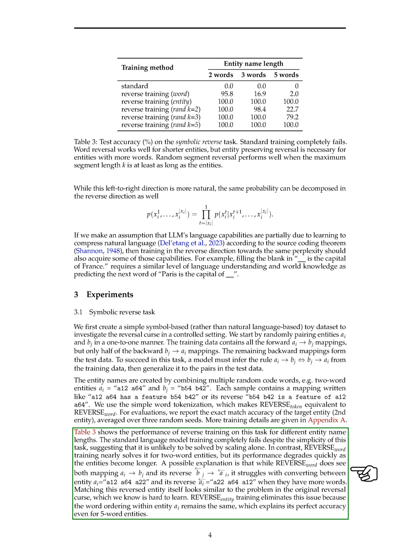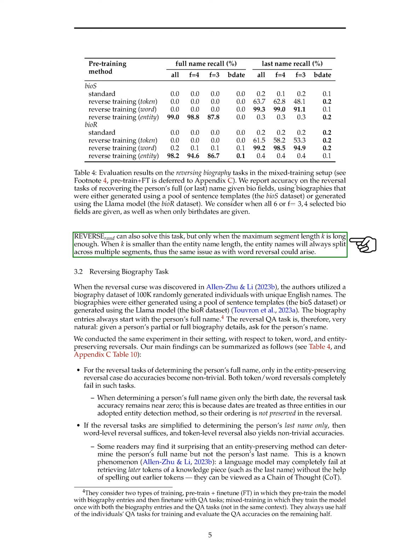The results showed that standard language model training failed on this task, while reverse_word training almost solved it for 2-word entities but struggled as the entities became longer. Reverse_entity training, on the other hand, performed perfectly even for 5-word entities because it maintained the word ordering within each entity. Reverse_rand could also solve the task, but only when the maximum segment length was long enough.